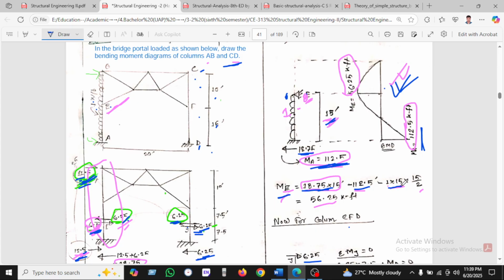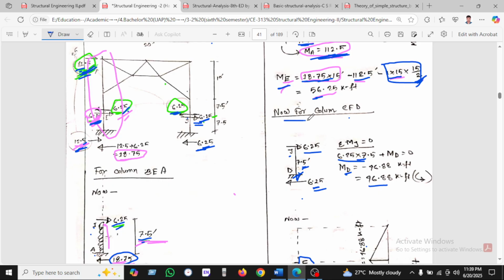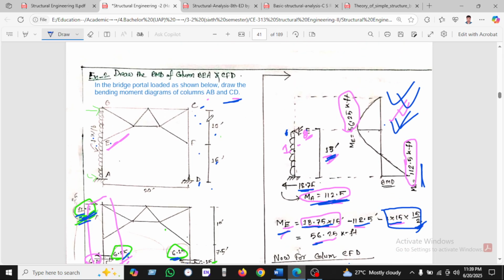And minus 1 into 1, where 1 is nothing but the UDL load, and 15 is the length, and the length is divided by 2 as it acts in the UDL load, that's why it will act at the CG of the length, that's why 15 divided by 2. Finding the moment ME, which is 156.25 kip per feet. This is our diagram we have shown here, BEF, and in this way we can draw the free body diagram of CFD.